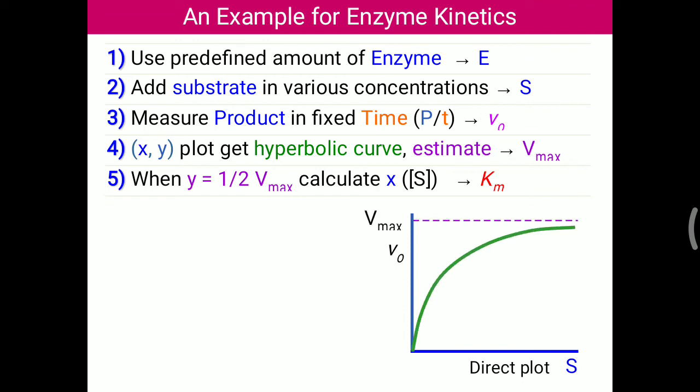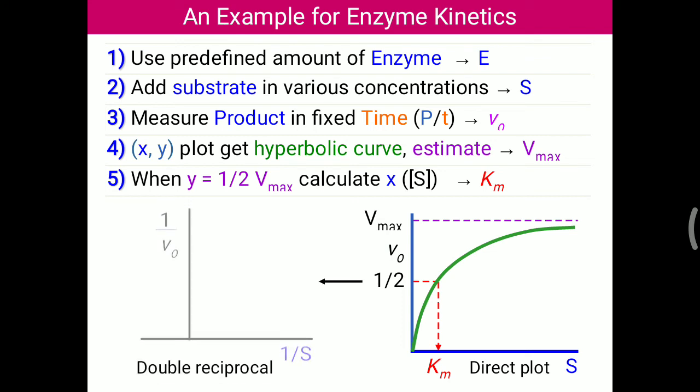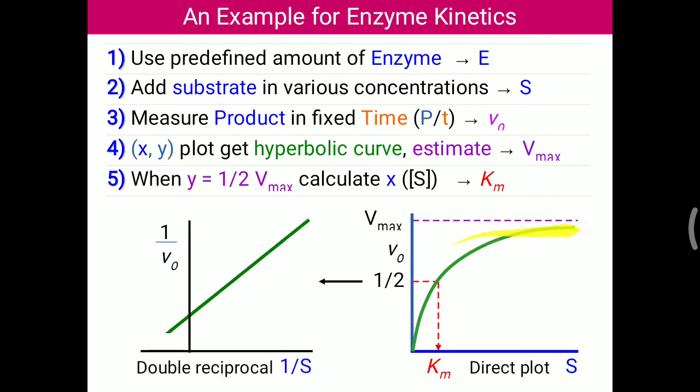So Vmax is the highest velocity, and from half Vmax we get the Km value. Further, from this graph, it is sometimes not possible to use all concentrations of substrate, so we make only a few points of the substrate and obtain the velocities.